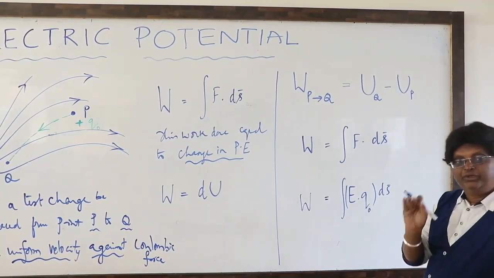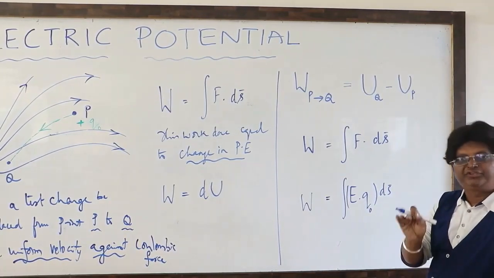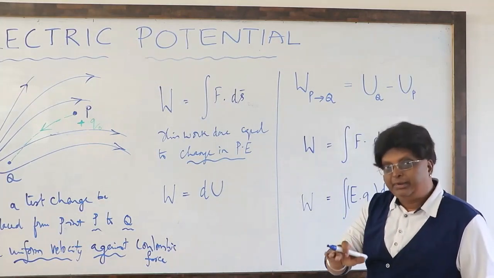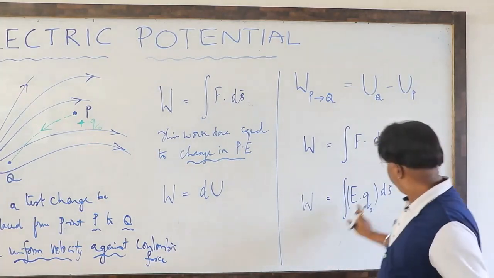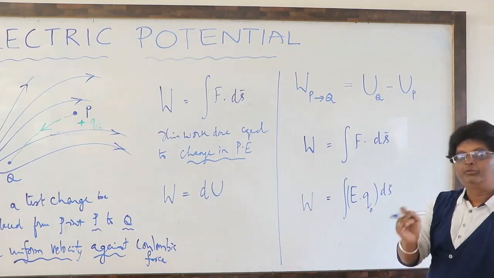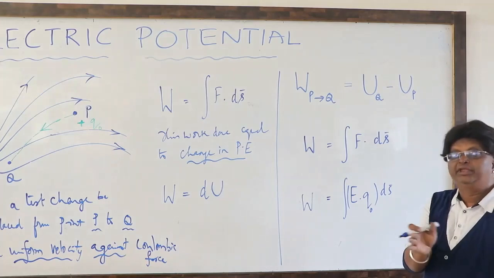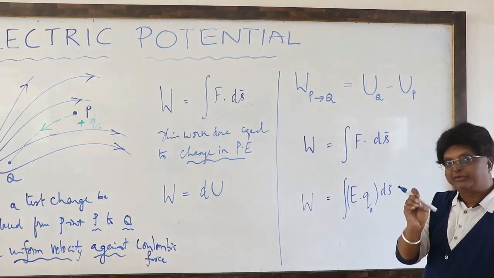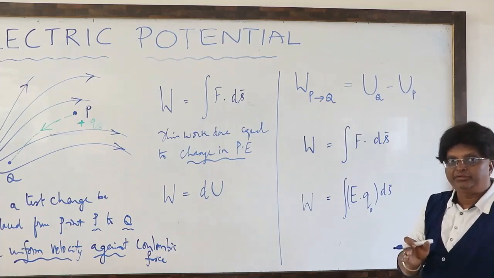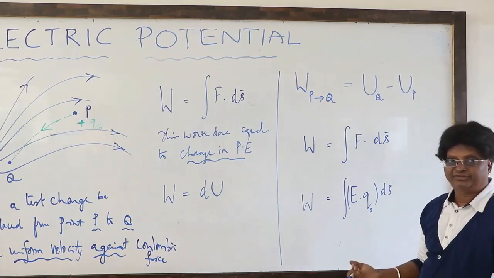Now, we want a parameter which is purely a characteristic of the electric field, not depending on any other aspects. This E refers to the character of the electric field, right? Therefore, we want a term referring to the energy character of a field that is independent of the charge under consideration.